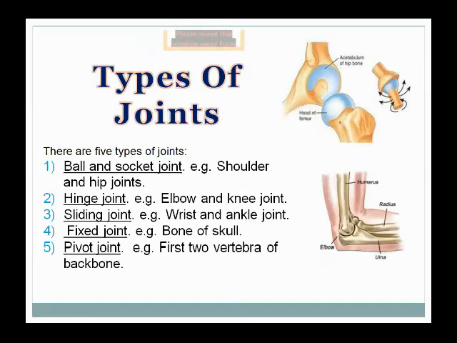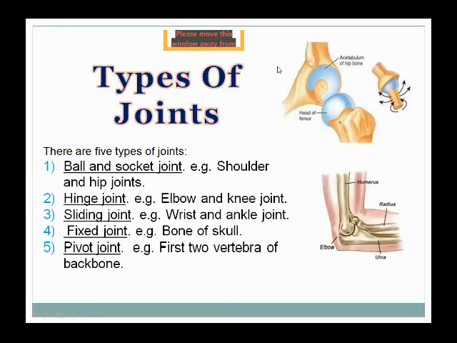So now we come to the types of joints. There are five types of joints present. Number one, ball and socket joint, hinge joint, sliding joint, fixed joint, and pivot joint.